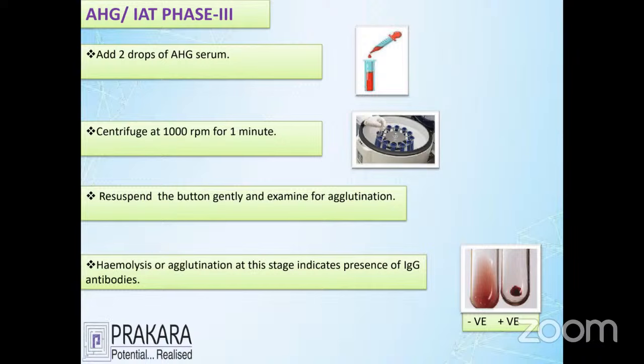So there are 3 steps. The first step is the saline method, then the albumin method, and the third step is the AAG method. If all 3 methods show negative, it is purely compatible. If it is agglutinated, it is incompatible. This is the clarity to confirm. Before giving a transfusion of blood, always check whether all these 3 steps are done: saline phase, albumin phase, and anti-immunoglobulin phase.